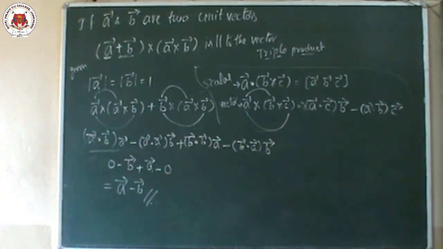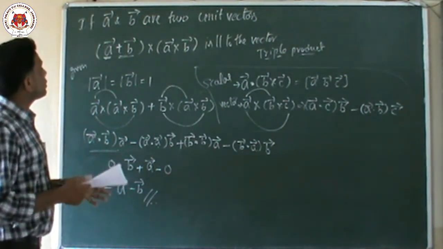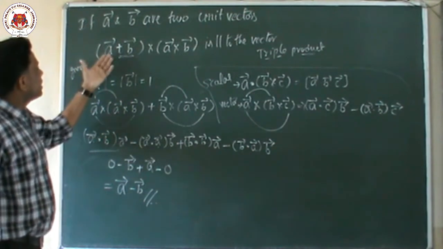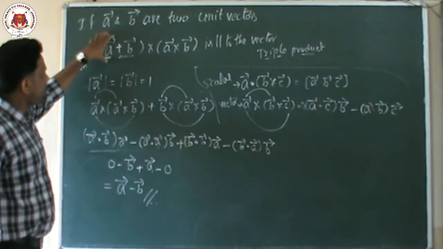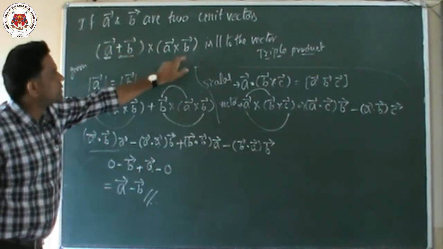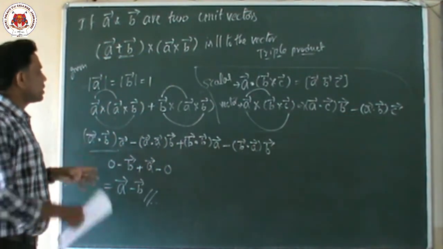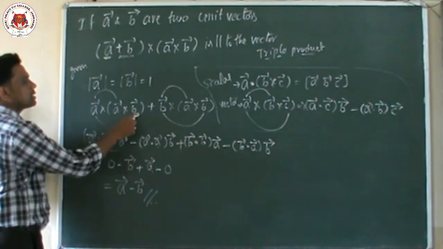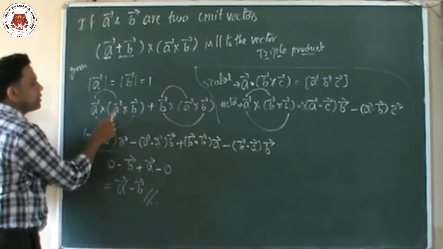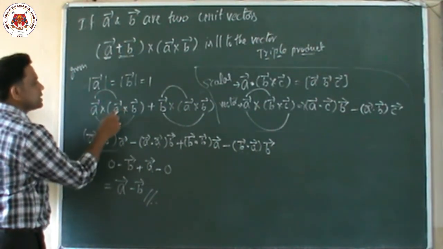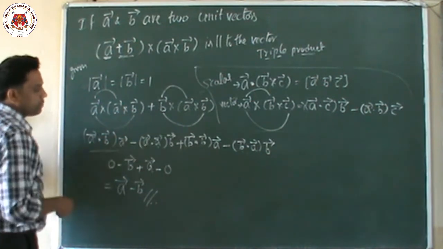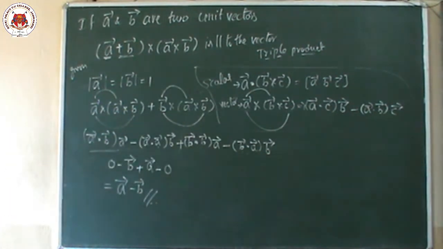So this one is the answer. If you want, one more time I'm revising here: A cross this vector, A cross again, plus B cross this one. So dot vector means first dot third into second, A dot B into A, minus first dot second into, like that. If you put in A, you will get the answer. What is the answer? Vector A minus vector B.